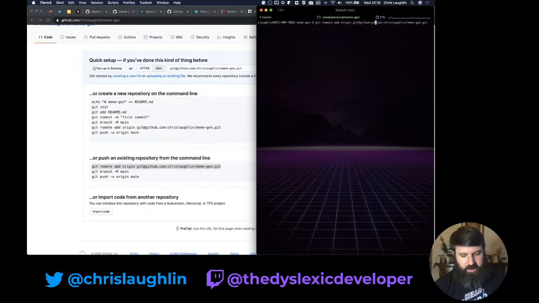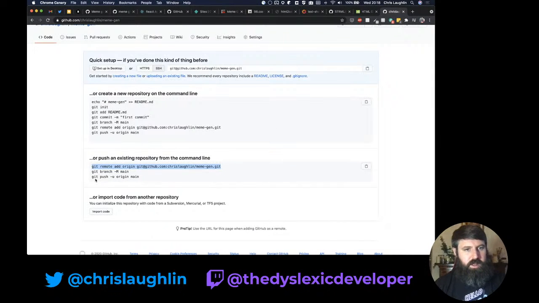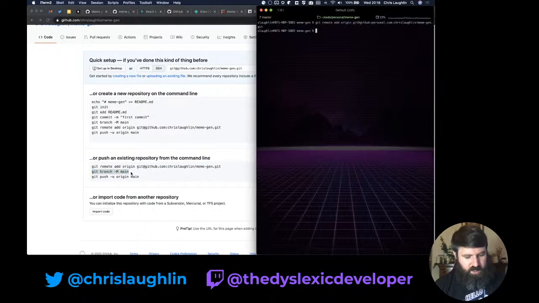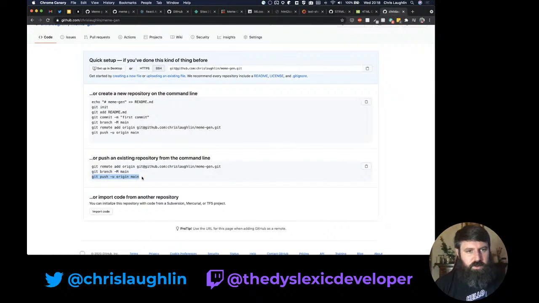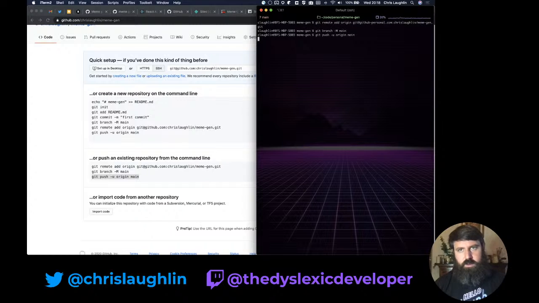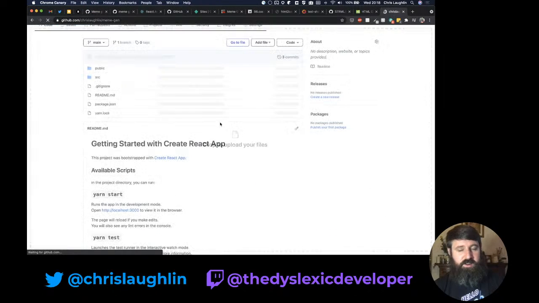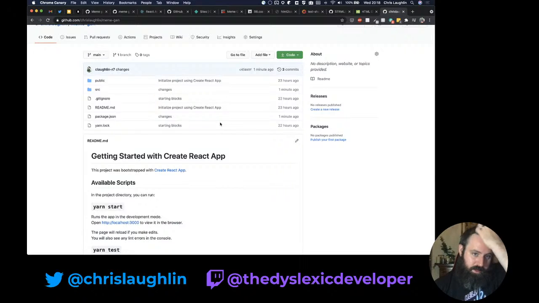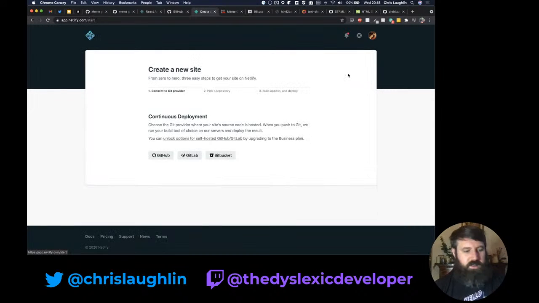I have an alias to handle multiple SSH keys. So then this will fly in front of me. I don't know what this command does, so I just copy and paste it and it does what it does. So we can push up our changes and refresh. Now I have the README from Create React App. I always change that after the fact. But now if we go to Netlify, we do build this site.